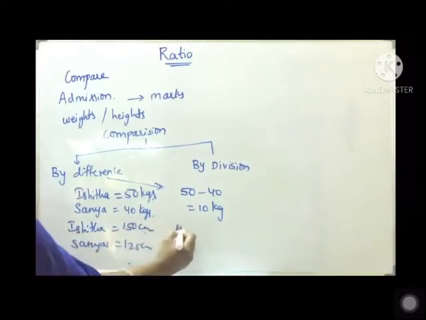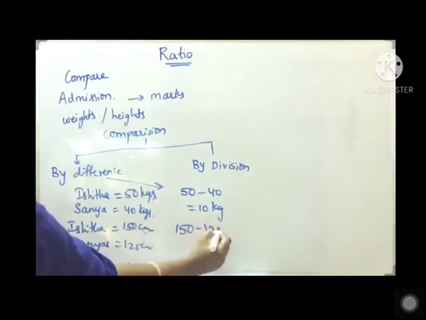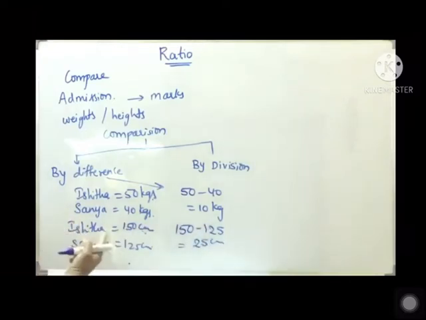When you subtract 150 minus 125, you will get 25 centimeters. Now I can say Ishita is 25 centimeters taller than Sania. Here we compared weights and heights of Ishita and Sania by finding the difference between them. Such comparison is known as the comparison by difference.